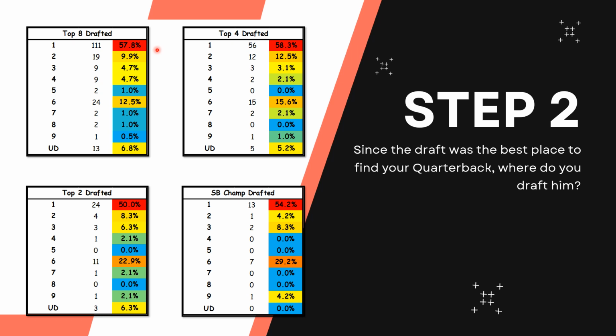Also, we have to mention, guys, you're going to see 8th and 9th round. You're going to say there is no 8th and ninth round. How is this possible? Well, you have to remember guys like Trent Green and Elvis Grbac. They were drafted in the 8th round. So this is pre 7 rounds draft. And then also Brad Johnson was drafted in the 9th round as well, which you will see in the Super Bowl, him winning with the Bucks. That is basically why you'll see rounds 8 and 9 there. UD is obviously undrafted. You'll see guys like Kurt Warner, Tony Romo, undrafted.